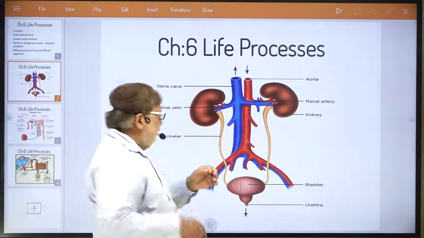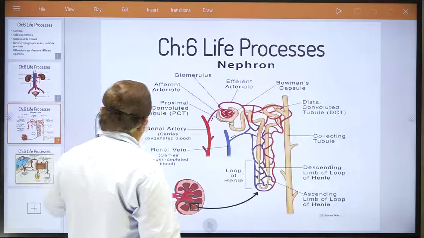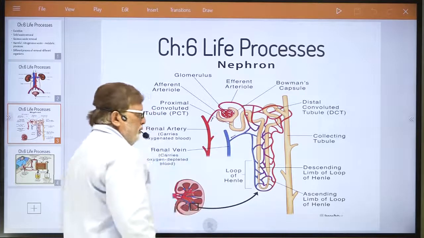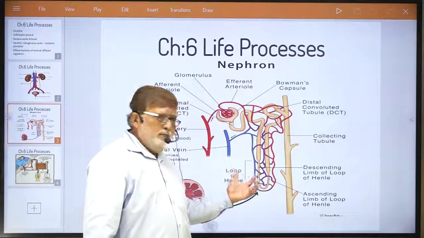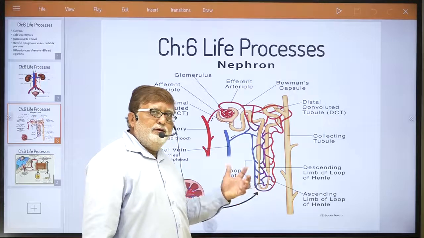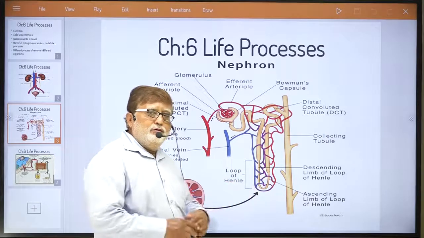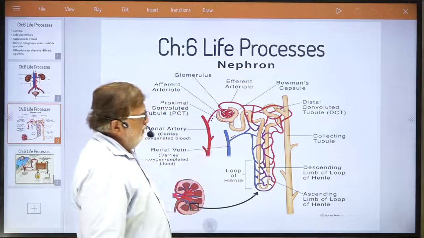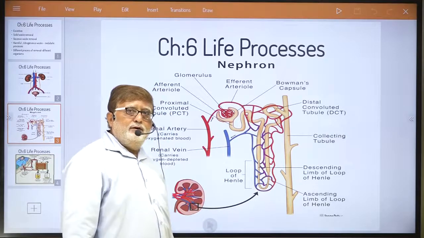When it enters our kidney, such microscopic units are present in our kidney. In both our kidneys, almost 10 lakh such microscopic units are there.